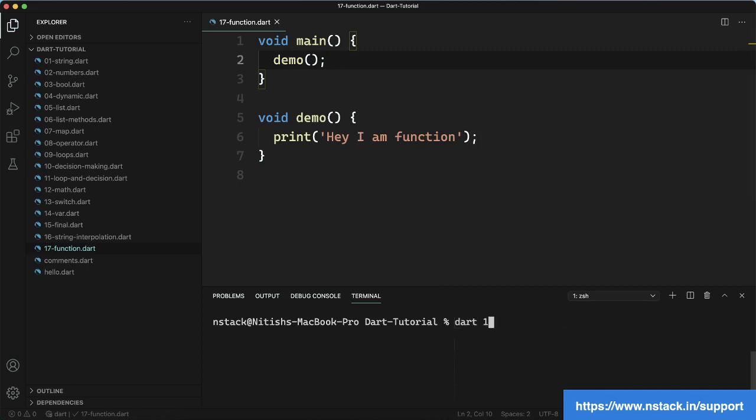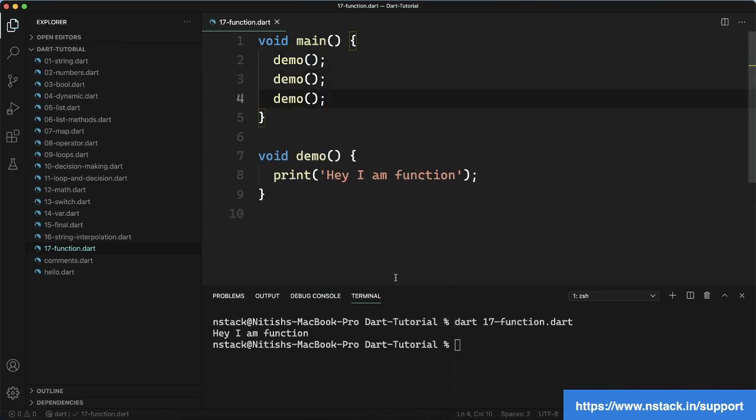So I will write dot and the file name, and it is saying hey I am function. Suppose I call this two more times, so in total we are calling this three times. We are going to get the output three times: hey I am function.